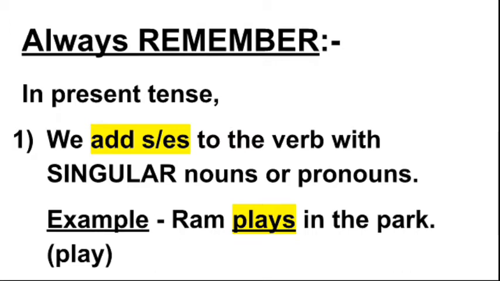So you can see play is written in the bracket, and since play is written, you need to first see whether the noun is singular or plural. Now since Ram is there, it is a singular noun, so you are simply going to add s. So the verb will become plays. So the sentence will be Ram plays in the park.